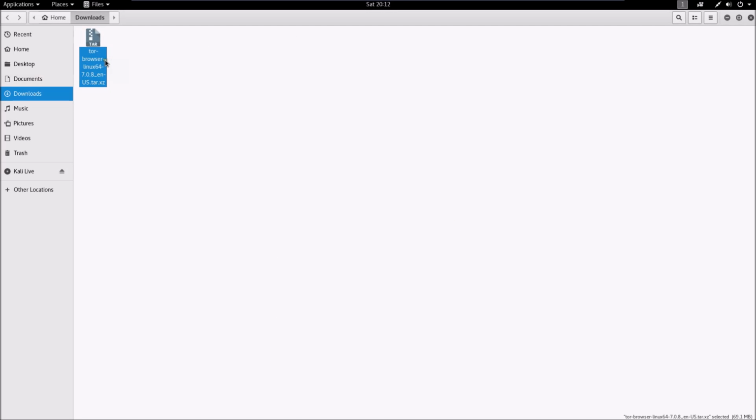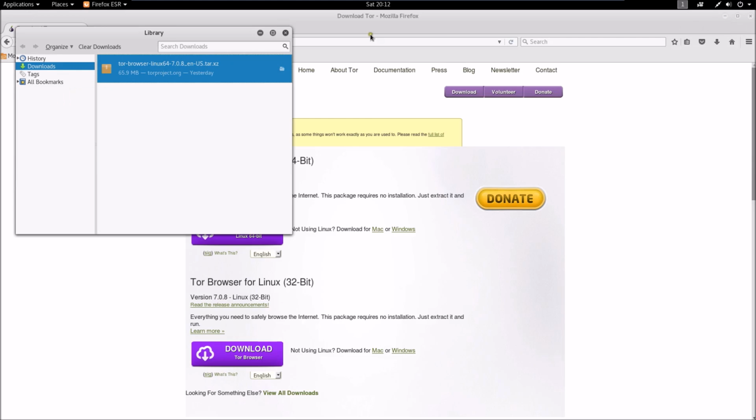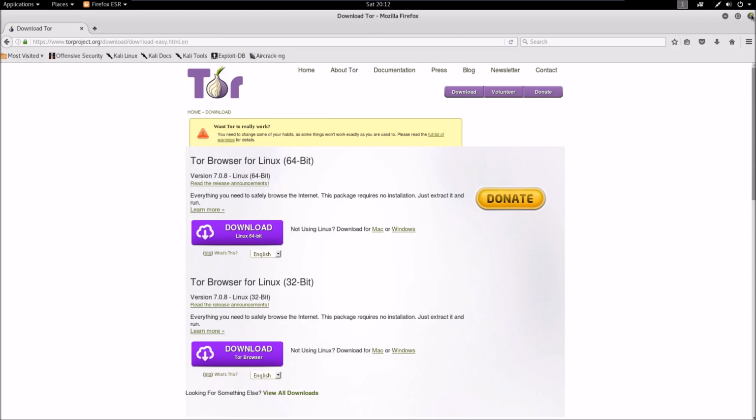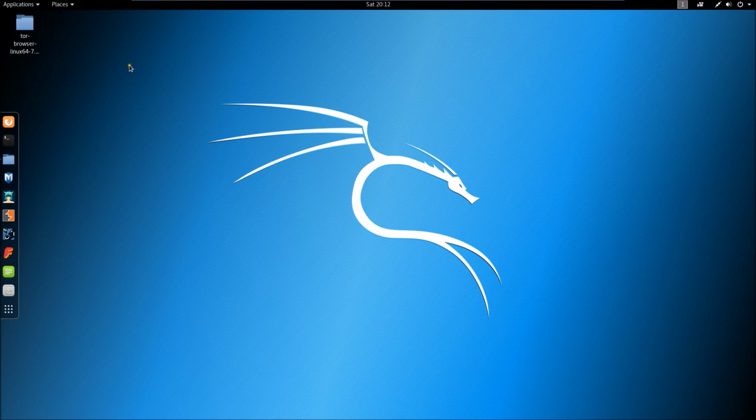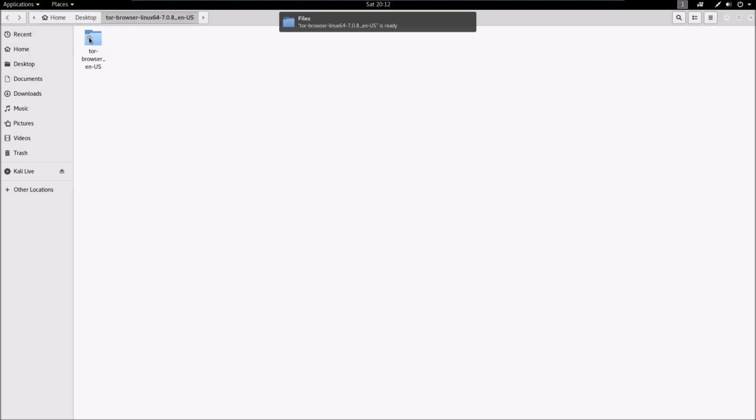After downloading that file, you have to extract it. So you can see our file has been extracted. Let me copy it to desktop. Double click that file. Double click it again. Now, for the security reason, Tor is not allowed to use as root user.